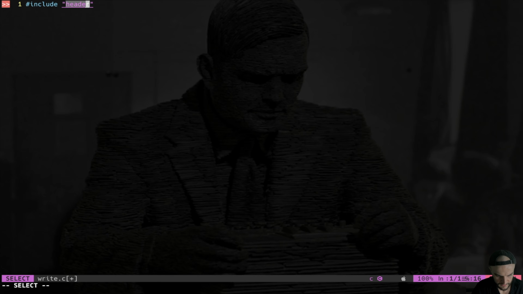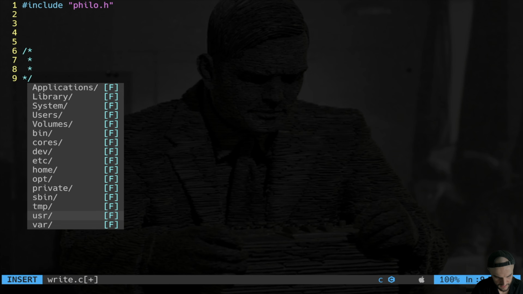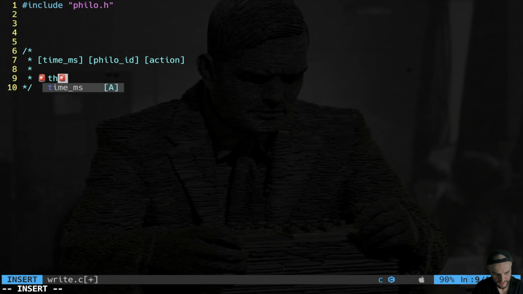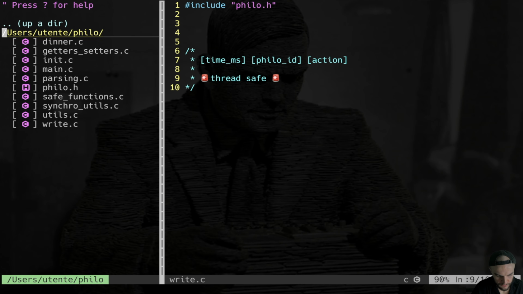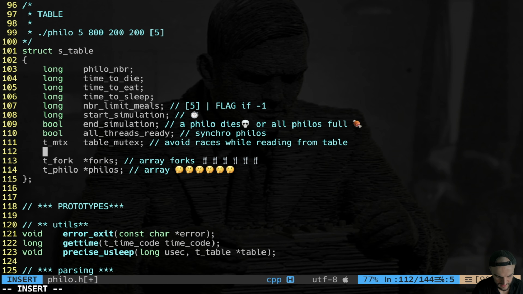We include Philo.h. So we have to write the output in this fashion, like time in milliseconds, Philo ID, action, namely has taken a fork, is sleeping, is thinking, okay? We have to pay attention that this has to be done thread safe. So we need a lock. We go to Philo.h, and in our table, we create another lock. The table mutex is to read this data, right? On the contrary, the write mutex is just for the write, of course. It's called, for consistency, write mutex.